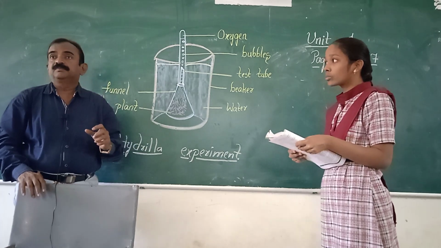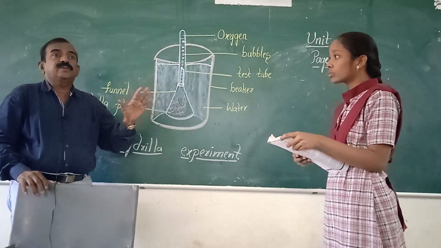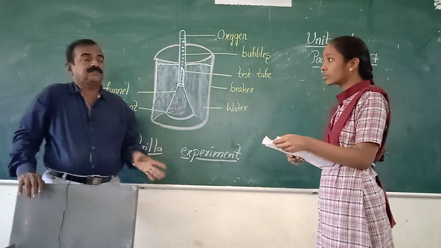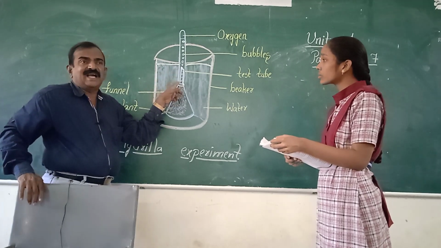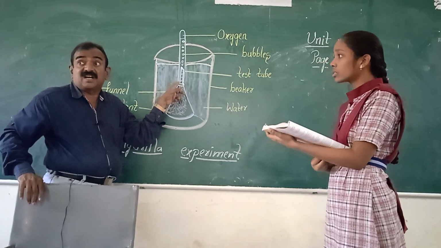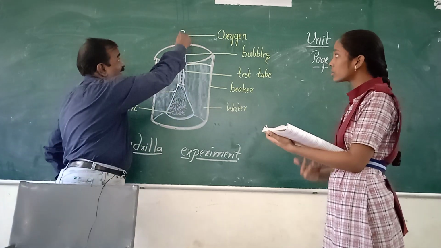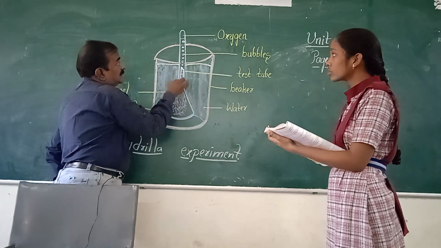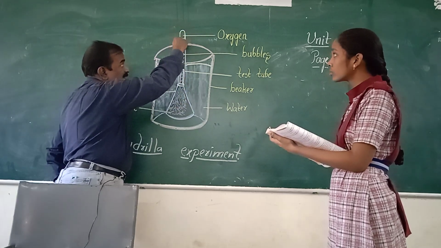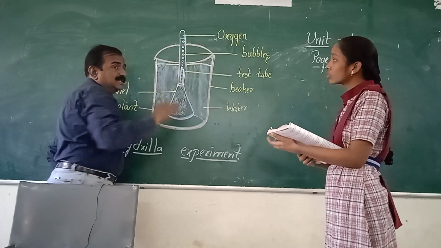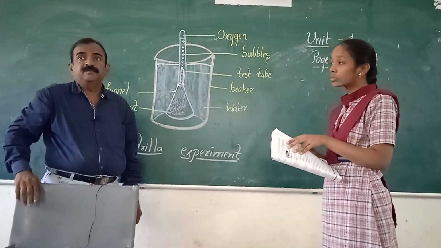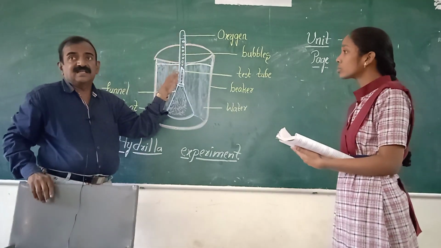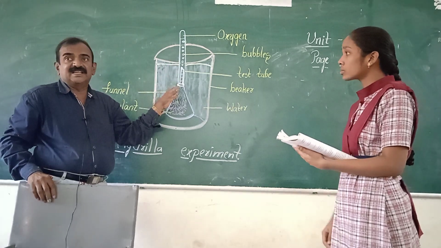Next we need some time, 2 to 3 hours. After 2 to 3 hours, if you observe the apparatus, in the setup which is kept in sunlight, you see the water level decreases and air bubbles form. They slowly move upward and push the water downward. But in the apparatus which we kept in the shade, there is no formation of bubbles and the water level is not decreasing.